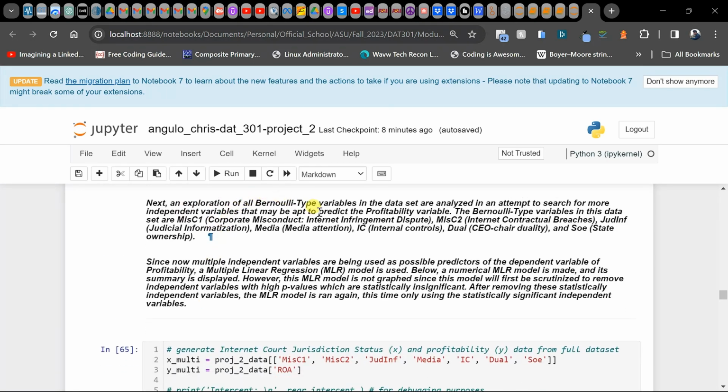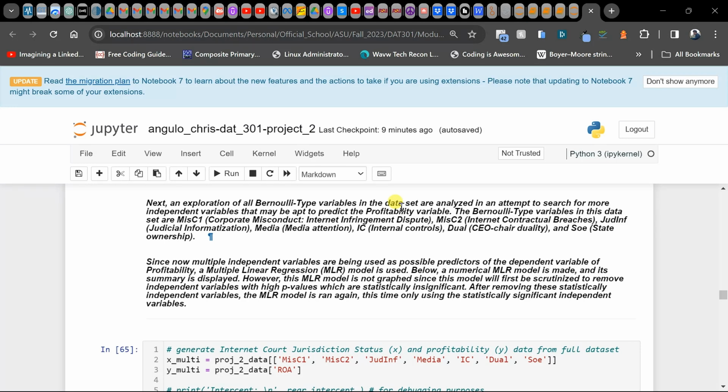Next, an exploration of all Bernoulli type variables, being that it's either a yes or a no, in the internet court jurisdiction dataset, are analyzed in an attempt to search for even more variables. Now that we know that at least one variable is significant, we're going to search through more Bernoulli type variables of either yes or no within the dataset that may be able to predict the profitability values.